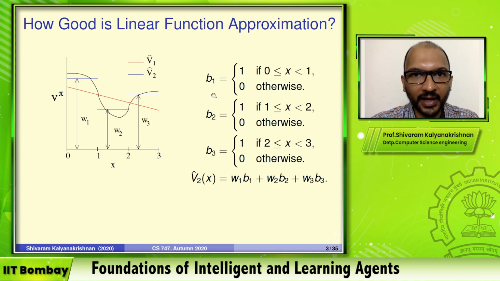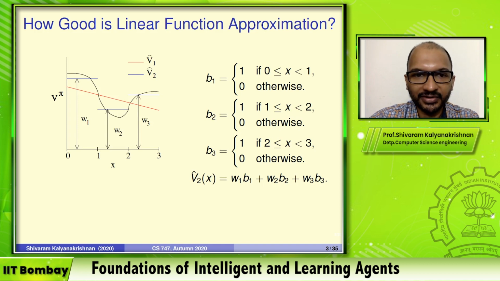I'm going to say B1, the first of these binary features, is going to be 1 when X is between 0 and 1. B2 is going to be 1 when X is between 1 and 2, and B3 is going to be 1 when X is between 2 and 3. Outside of its corresponding range, each of these binary features is 0.